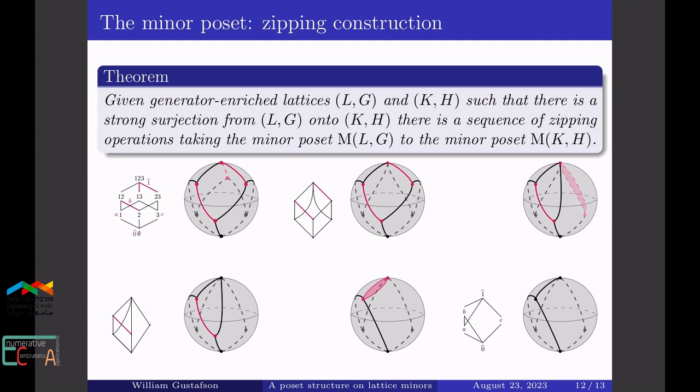Then in the final step we identify the last red edge and zip the corresponding edge on the complex again. Once again we make a 2-gon, which we also zip, and then we end with this complex down here, whose face poset is isomorphic to the minor poset of that pentagon lattice. And in general, the way this construction plays out is whenever we identify 2 elements on the lattice, we first zip the edge on the complex, and then go up in dimension and zip any cells whose boundary is made up of 2 closed cells.